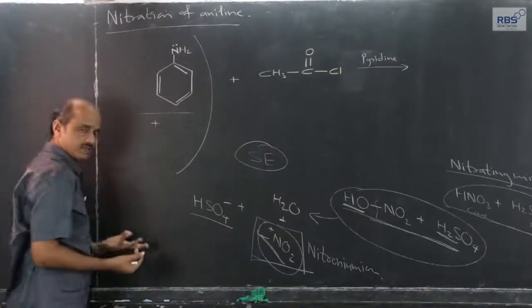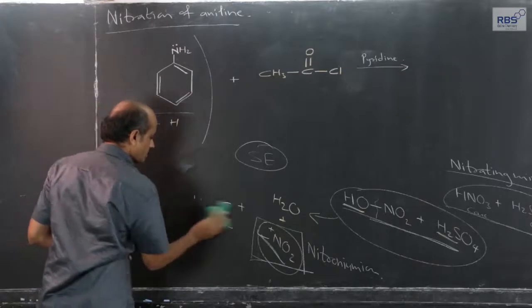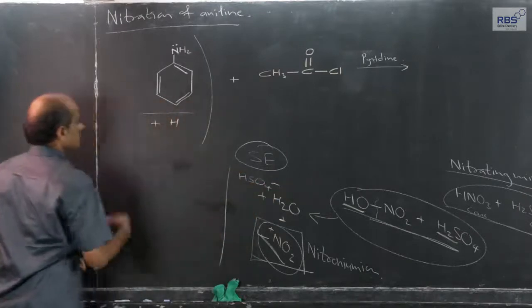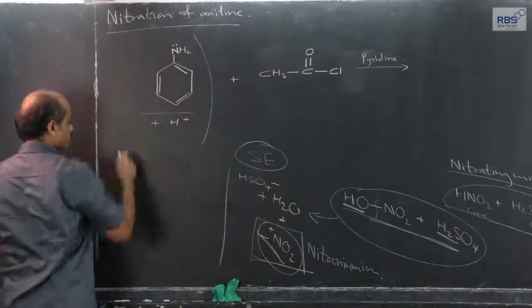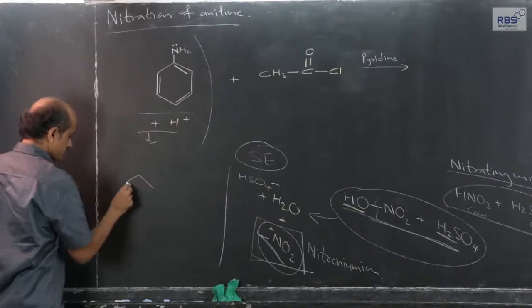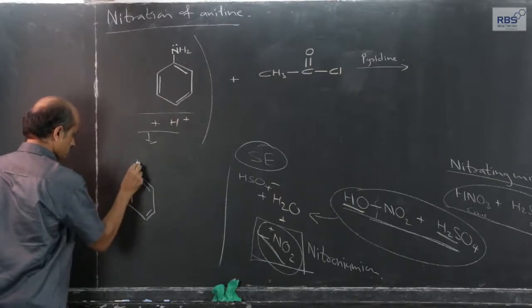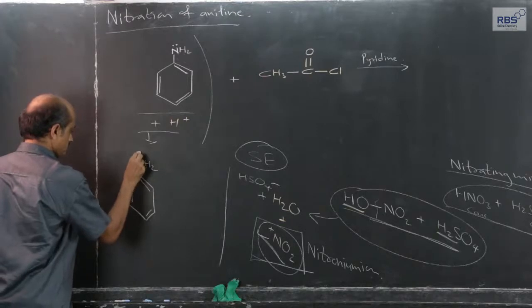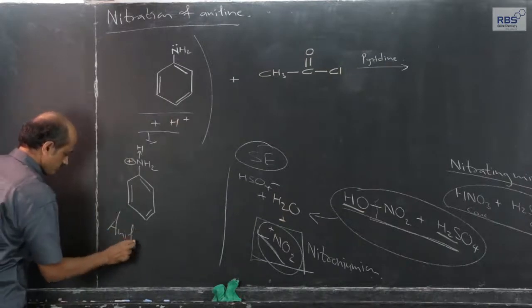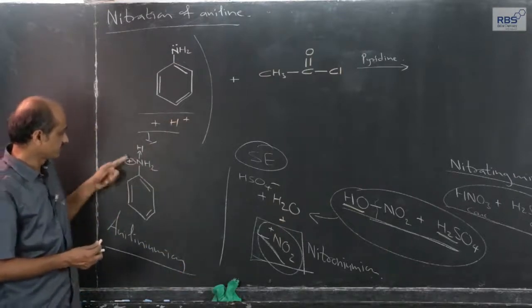H plus ion from the acid, it can be HNO3 or H2SO4, they react, and what we get is: H plus ion from the acid and the lone pair of electrons present on nitrogen in aniline, what we get is this. This is the anilinium ion, NH3 plus.